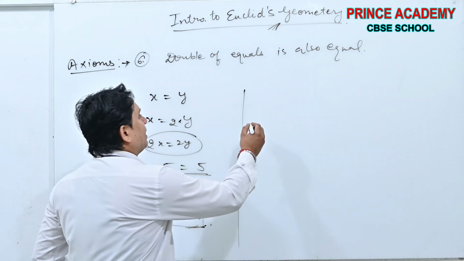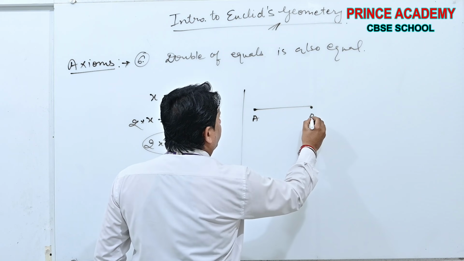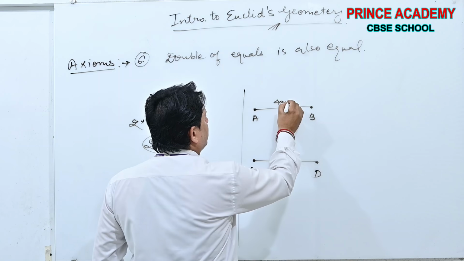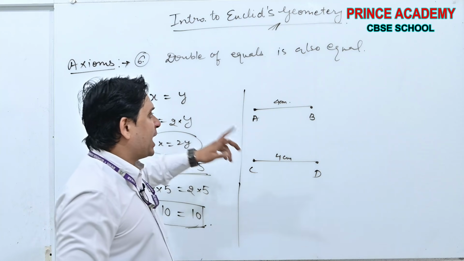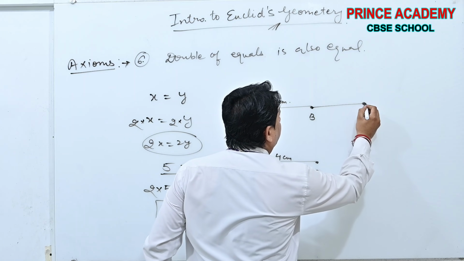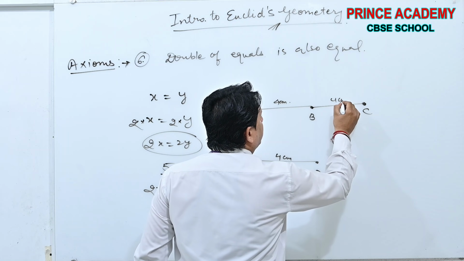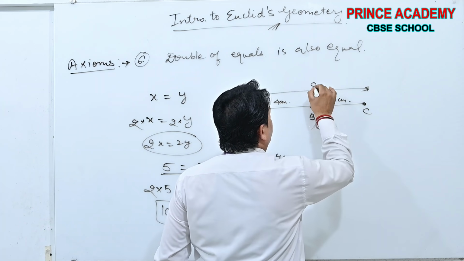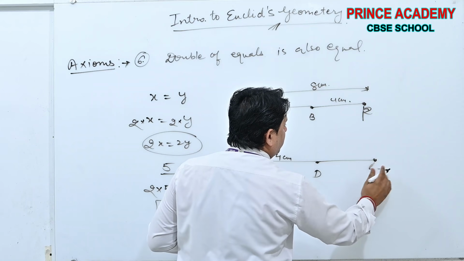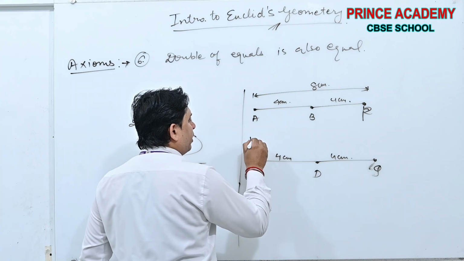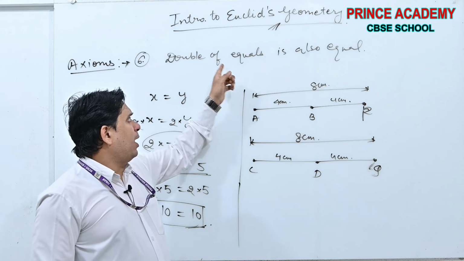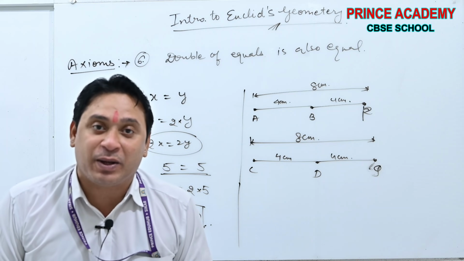Done? Let me give you a geometrical example. AB and CD, both are suppose 4 centimeters. To double AB, what will I do? I will take a point C here such that this is also 4 centimeters. What will it be? 8, yes or no? In the same way, CD and put a point here. Suppose P is this and Q is this. This is also 4 centimeters. It will be 8 centimeters. What does it mean? Double of equals is also equal. That's why it is related to the second and third.